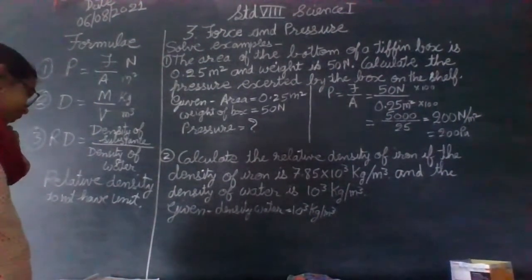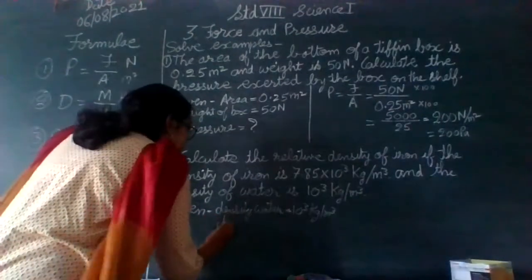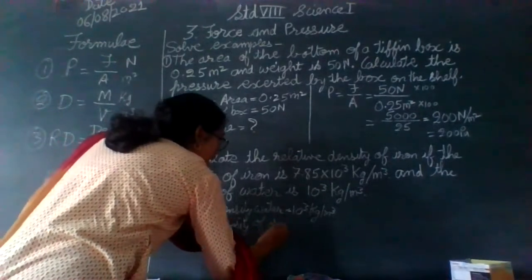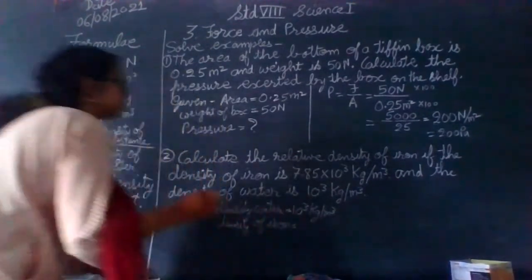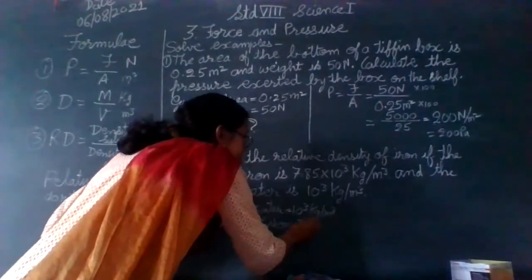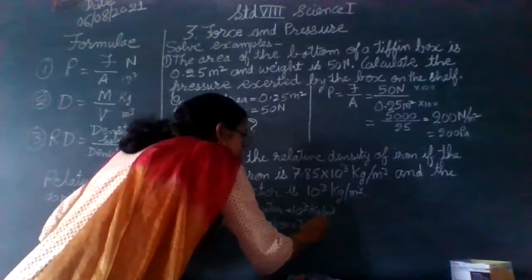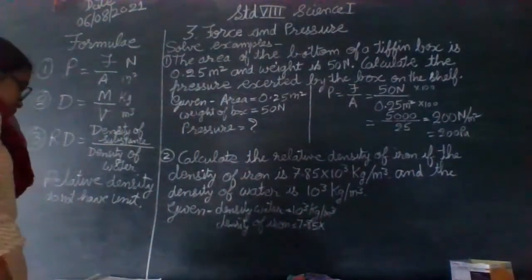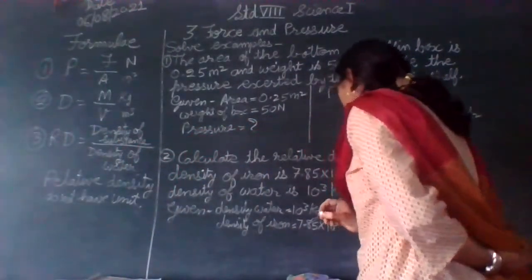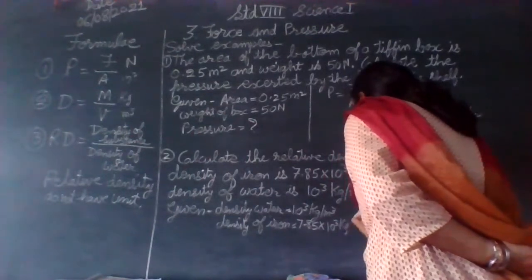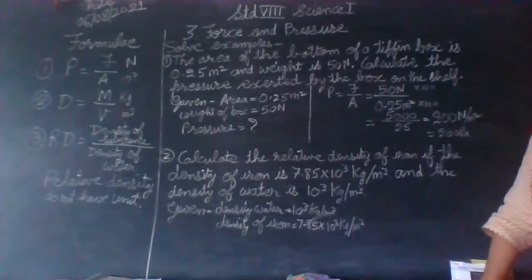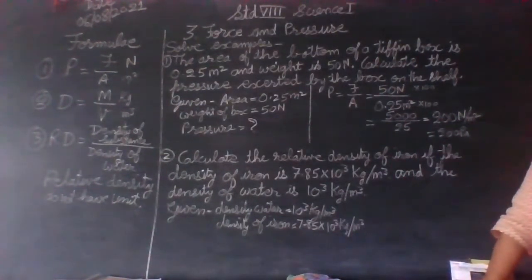Now what is given is density of iron, whatever object it is, 7.85 into 10 raised to 3. And what is the unit? Kg per meter cube. These two things are given. And what we have to find out is relative density.